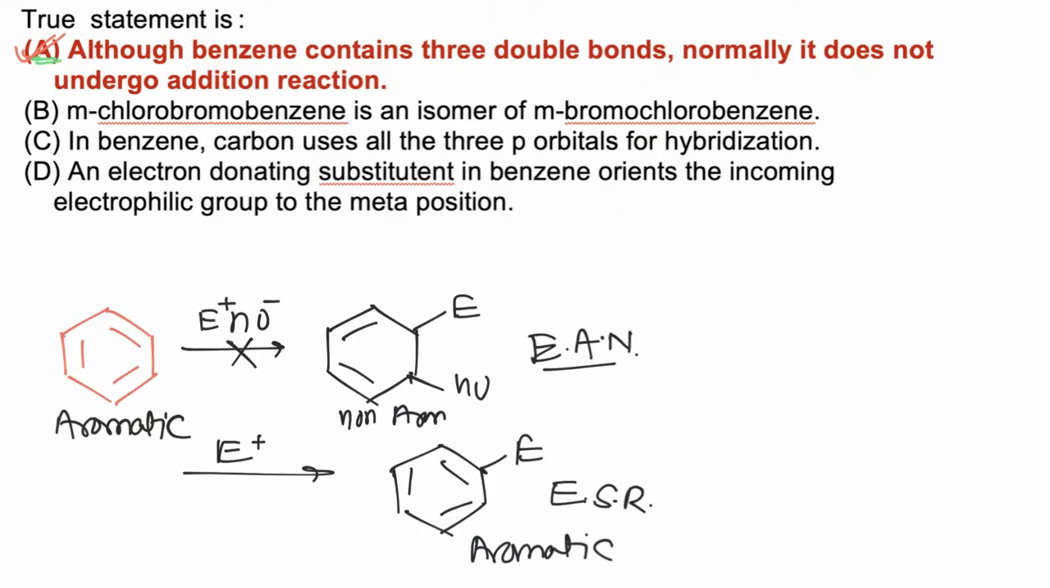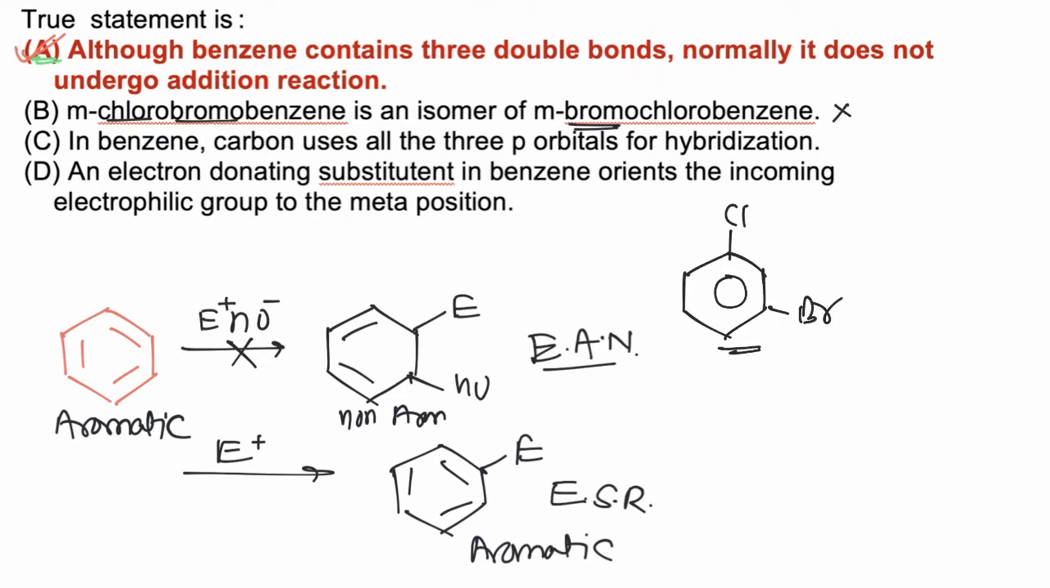Now considering option B, meta-chlorobromobenzene. Now this is meta-chlorobromobenzene and meta-bromochlorobenzene. Both are the same. In fact, meta-chlorobromo is wrong nomenclature. We have to write bromo before chloro. So meta-chlorobromobenzene or meta-bromochlorobenzene, both are the same molecule. So statement B is not correct.